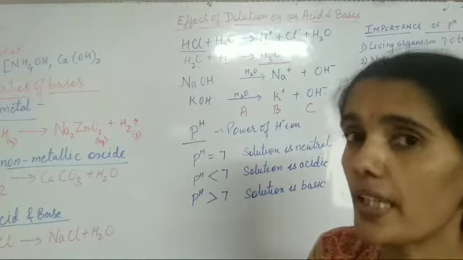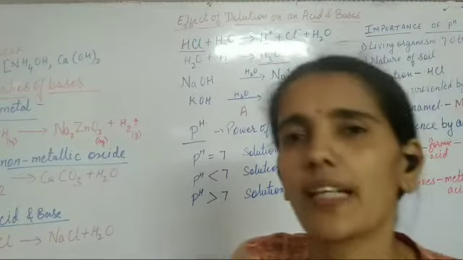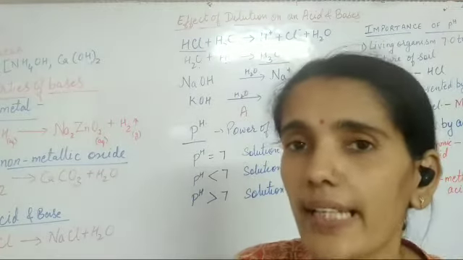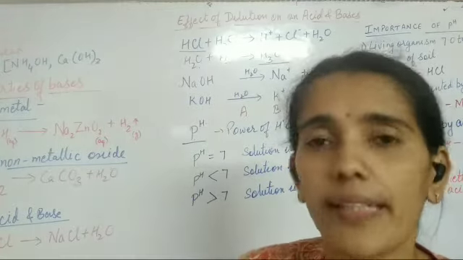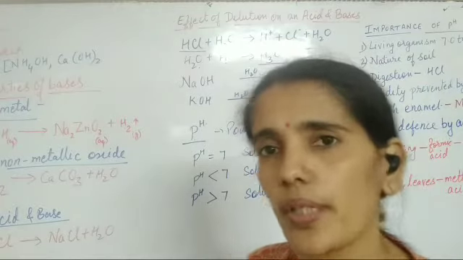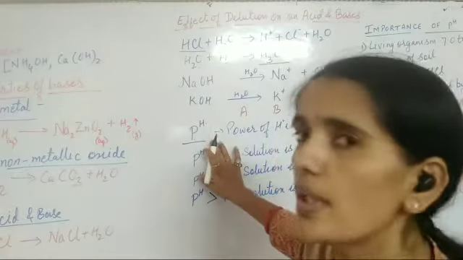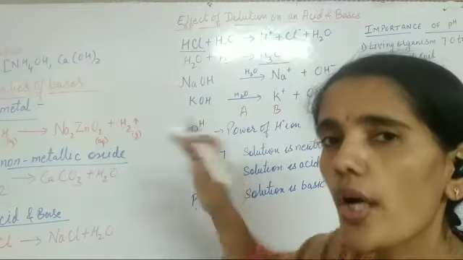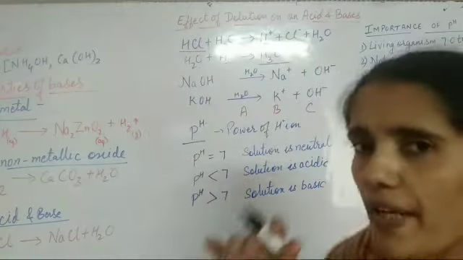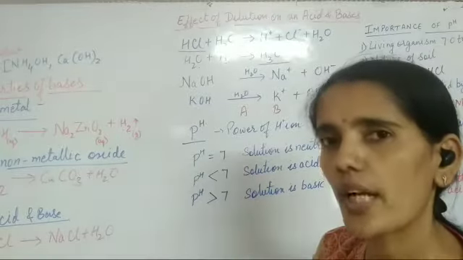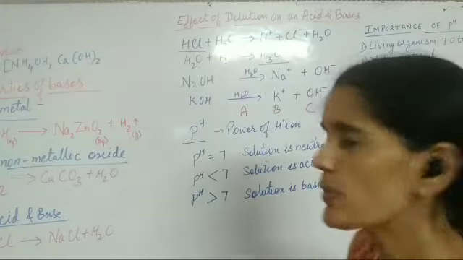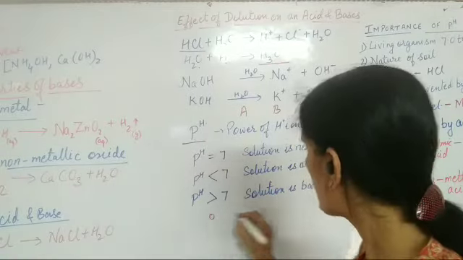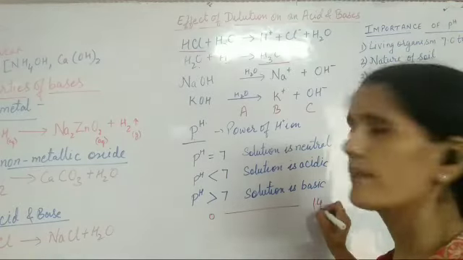Obviously I have told you the physical property that it is bitter in taste, sour in taste, but we never check an acid or base by tasting it. So how are you going to do it? I have given you a pH strip. On that pH strip, you will find the color chart, the pH color chart is in your textbook also. It starts from 0 to 14.